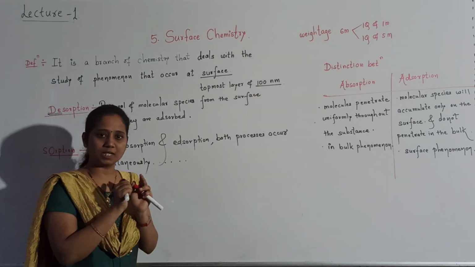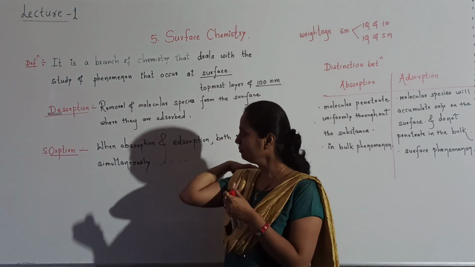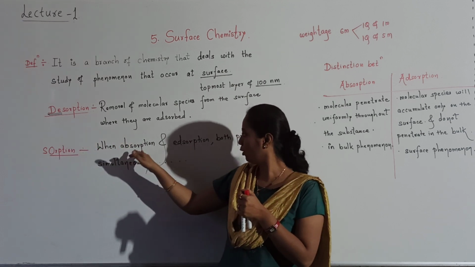Sorption means absorption is also taking place, adsorption is also taking place. I hope students you understood desorption and sorption.